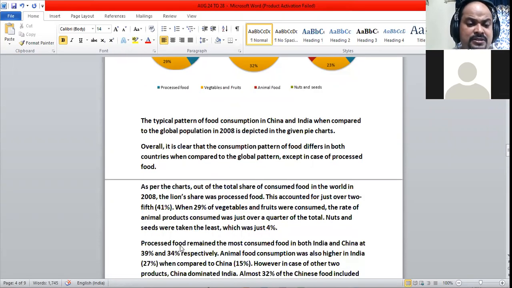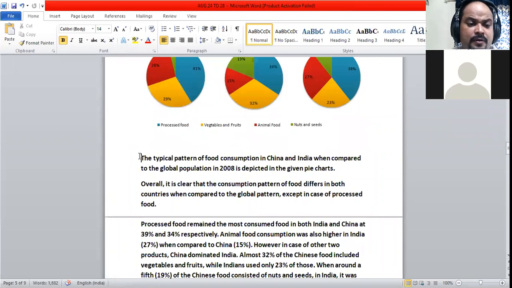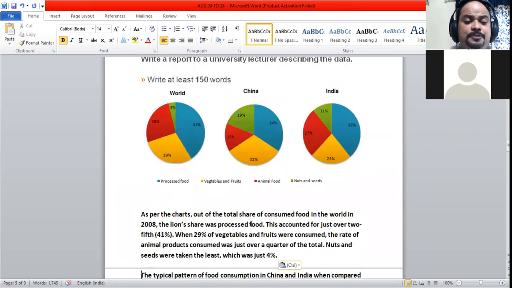Let me paste it. As per the charts, out of the total share of consumed food in the world in 2008, I don't know how much quantity they have consumed, but I have taken this as the total share.